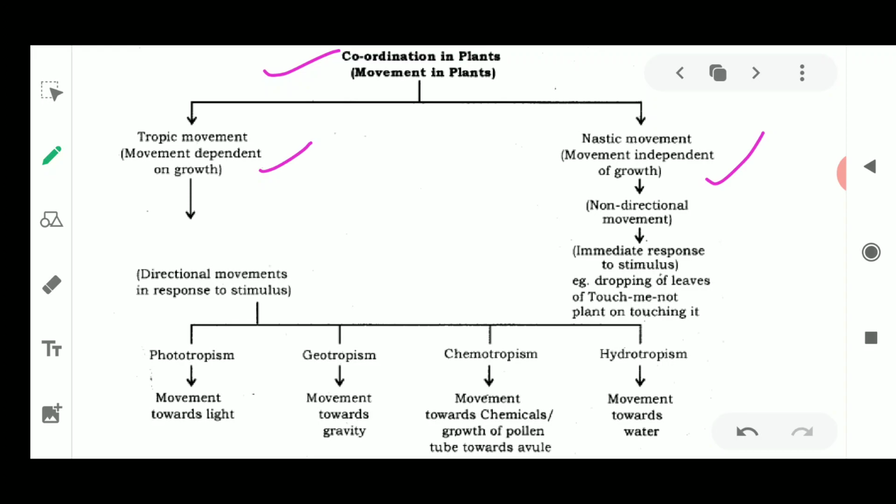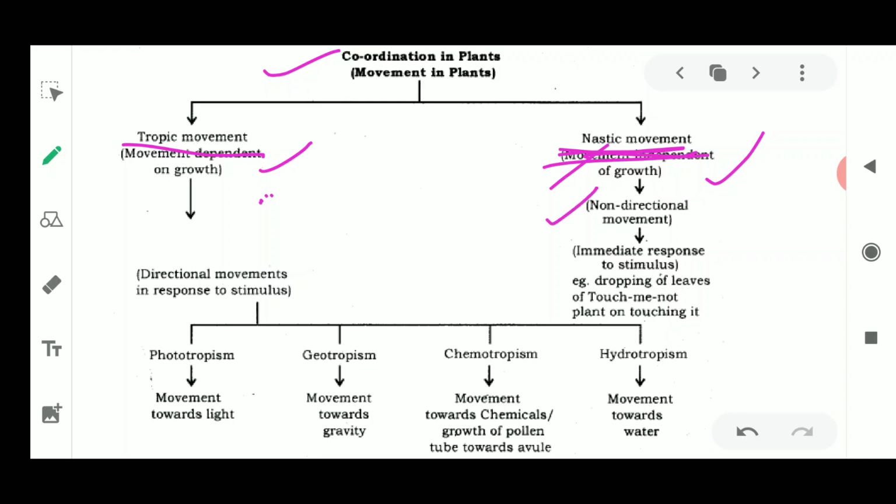So two types of movements are there. One could be a growth dependent movement, where a plant is growing. Otherwise, it could be a growth independent movement, where growth is not going to take place. Only the parts of the plant are going to move, and the plant is not going to grow. This is known as trophic movement, where growth dependent movement takes place, and nastic movement is a movement where growth is not taking place. It is growth independent movement.